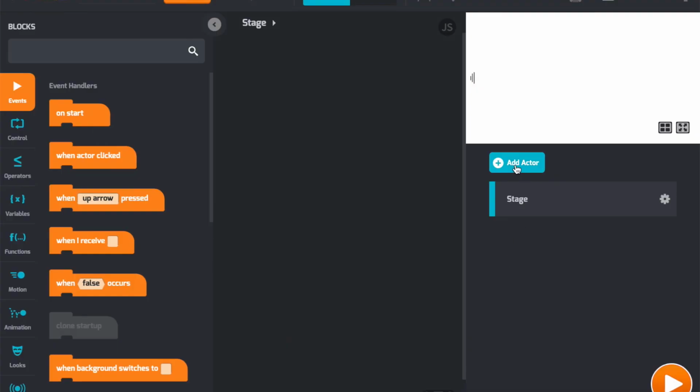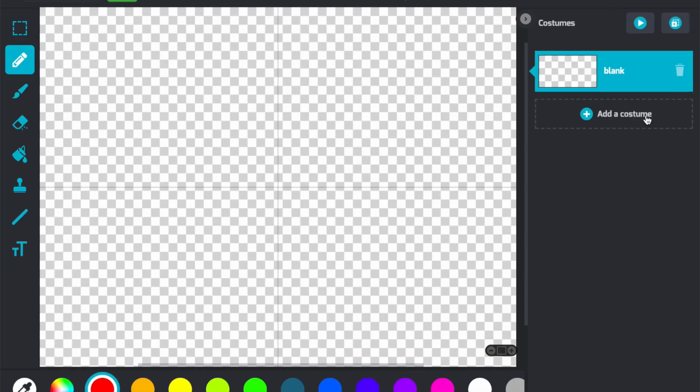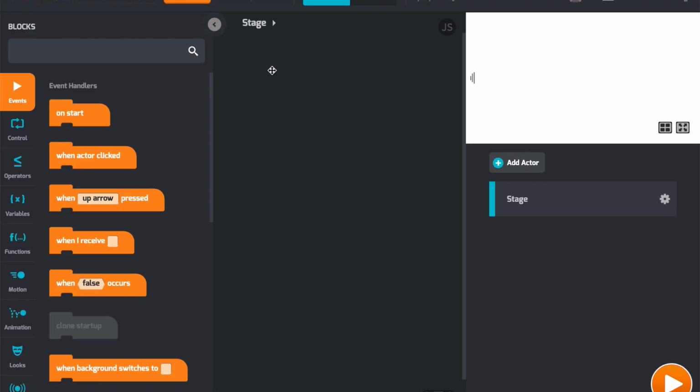Use Tynker's drawing tool to create your animation. Multiple costumes can be created in this panel on the right. As a starting point for your animation, I'd say aim for about 4 to 10 frames. When you finish drawing, use a loop to animate them. You can even add motion, backgrounds, or sound to make your project more interesting.